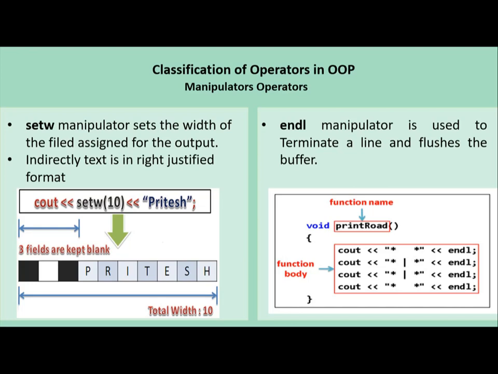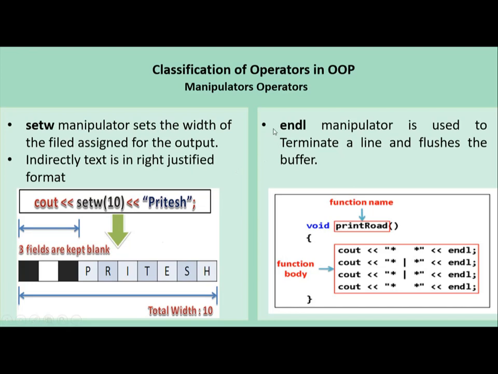The setw manipulator sets the width of the field assigned for the output. Basically, it right justifies all the text. For example, here setw 10 is the width assigned for the content. You can see the 10 blocks and the actual content is only 7 blocks, but the content is in the right justified format.